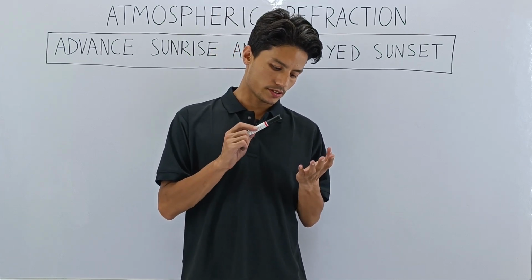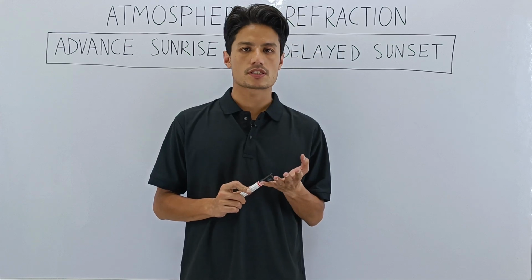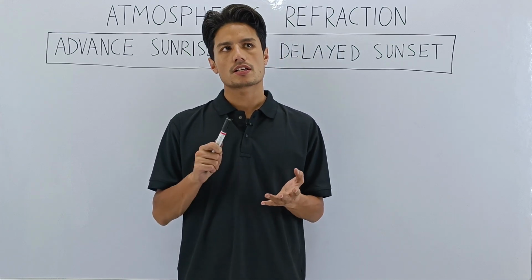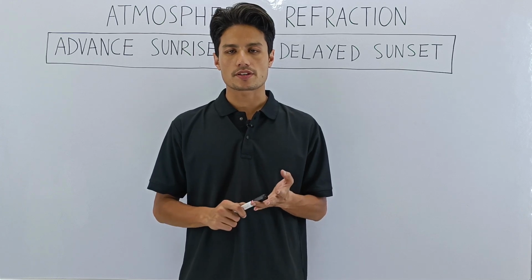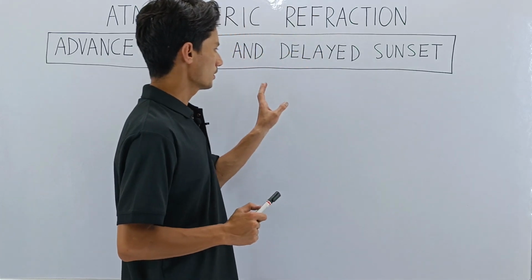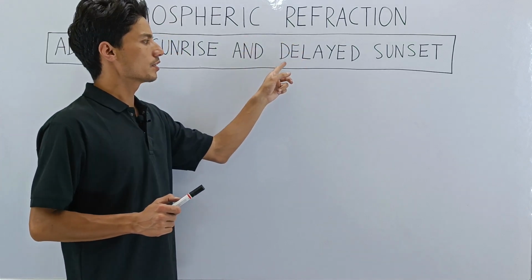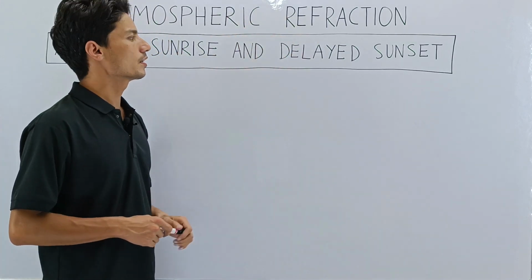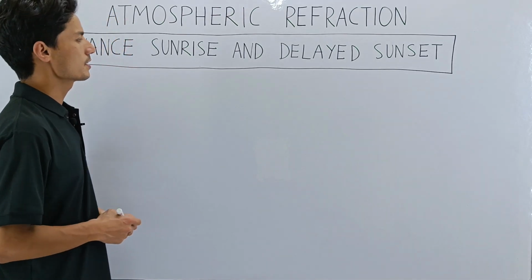The apparent position of the star is because of atmospheric refraction. The twinkling effect of the star is also because of atmospheric refraction. And finally, the last subtopic on this big topic of atmospheric refraction will be advanced sunrise and delayed sunset.